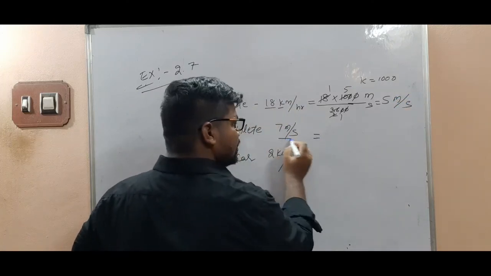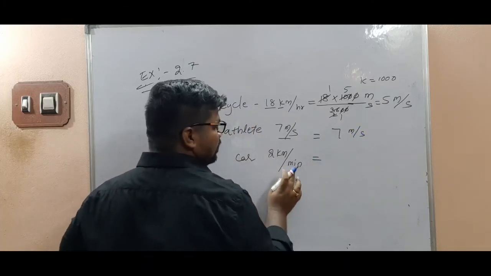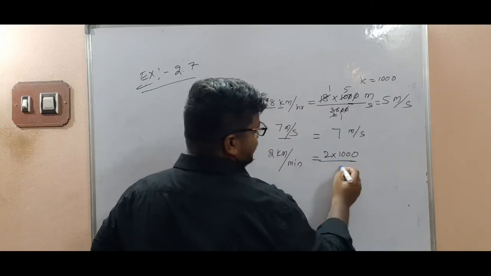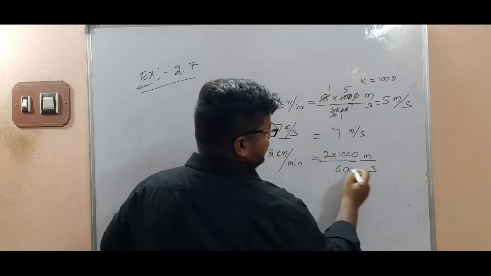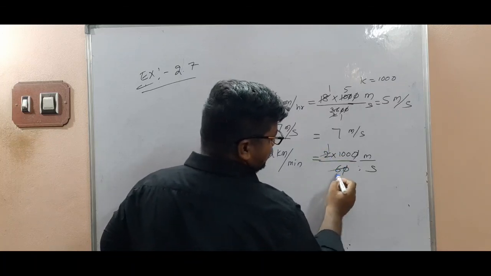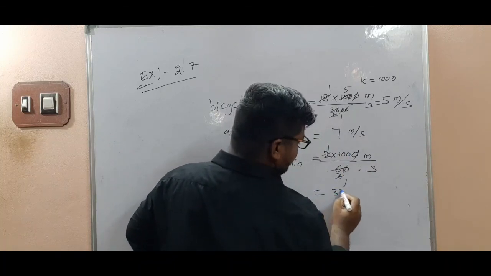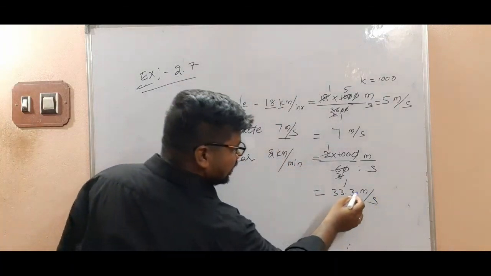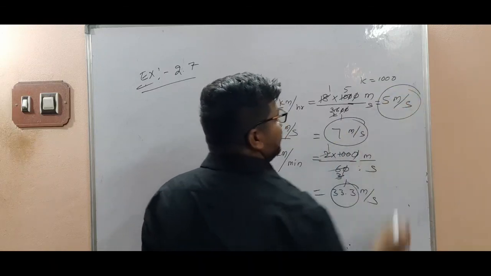The athlete is already in the same system, 7 meter per second. Then 2 kilometer per minute is 2 into 1000 divided by 60 seconds, which is 33.3 meter per second. So we have 33.3, 7 and 5 meter per second.